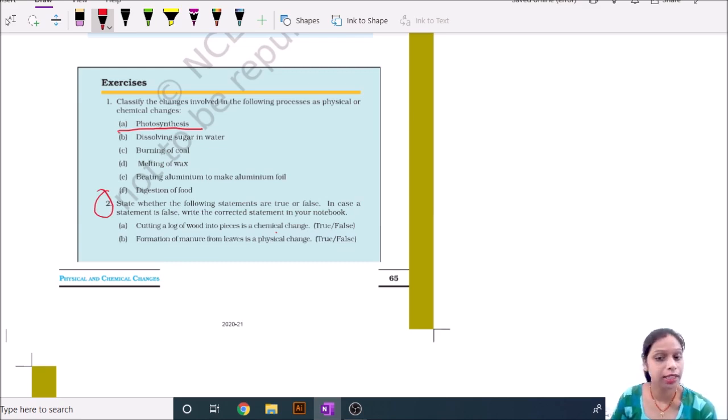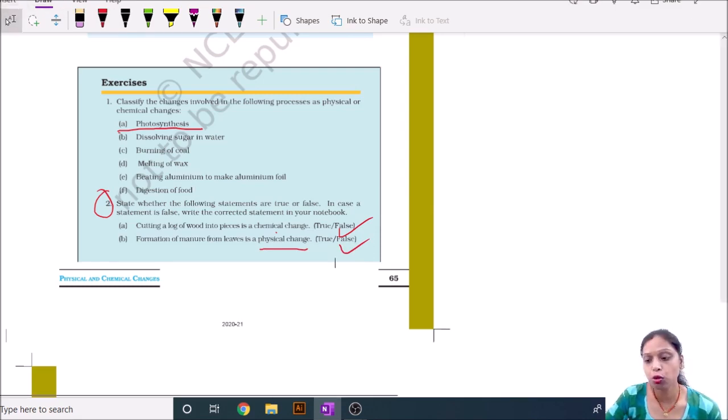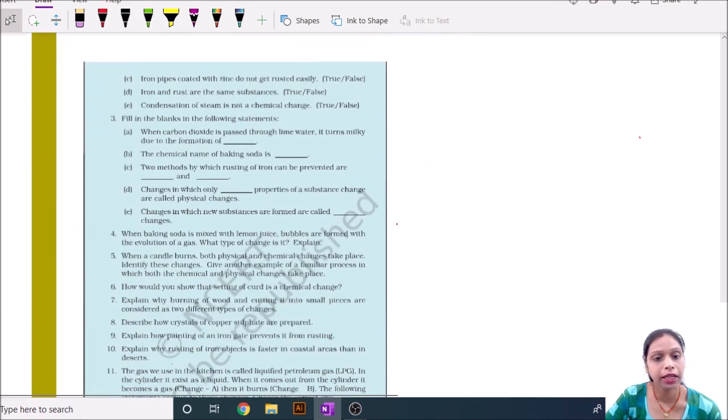No, it is clearly no, because I have already discussed that cutting wood into pieces is a physical change. Formation of manure from leaves is a physical change. No, this is a chemical change, so it is false. Now the next question shown on the screen: an iron pipe coated with zinc does not rust easily.